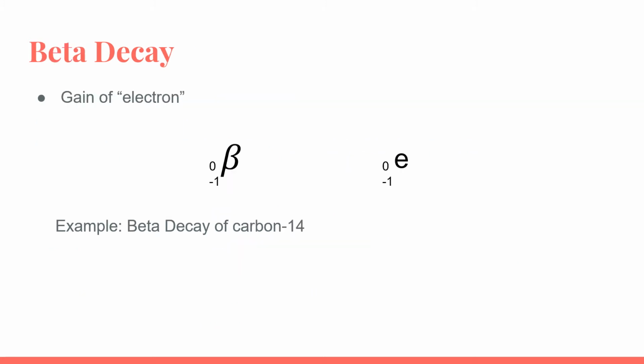Our second type of decay is called beta decay. In beta decay, we think about this as a gain of an electron, and we'll talk about why we think about it as a gain of an electron in just a second. In the middle of your screen, you see two different particles like we saw for alpha decay. We have an alpha particle, which corresponds to a helium atom. Here on the left-hand side, we have a beta particle, and this beta particle corresponds with the idea of an electron. So let's go ahead and start writing this beta decay of carbon-14.